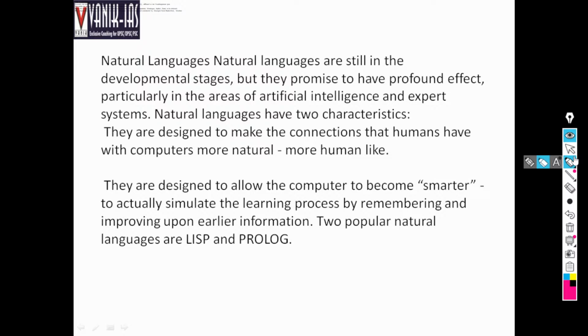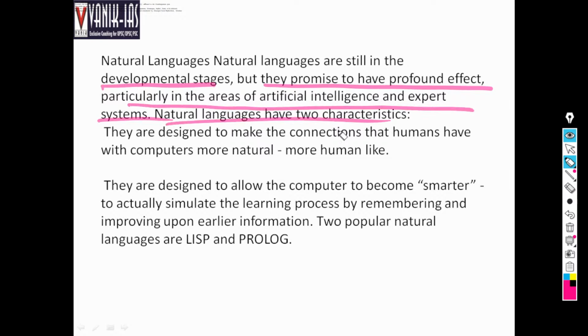Then what are natural languages? Natural languages are still in the developmental stages. They promise a profound effect, particularly in areas like artificial intelligence and expert systems. Natural languages have two characteristics. They are designed to make the connection that humans have with computers more natural and human-like.